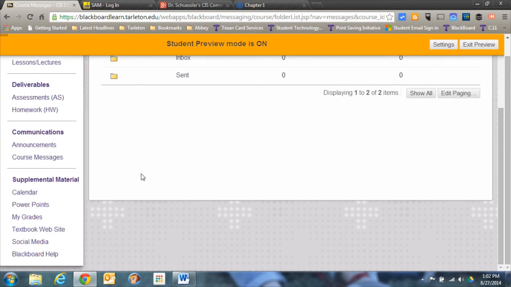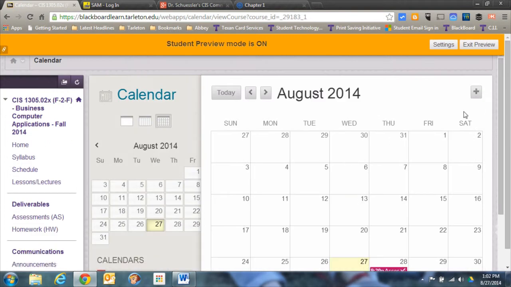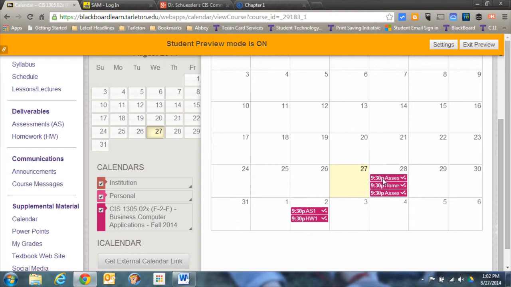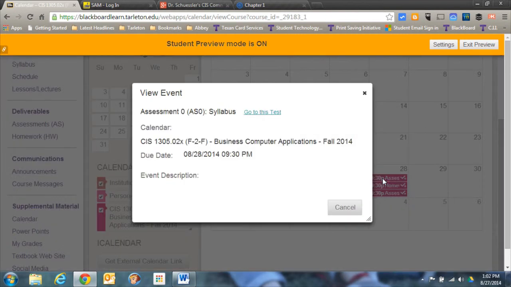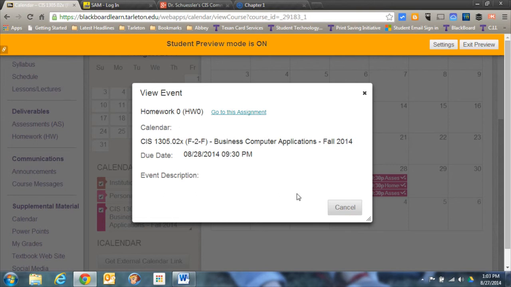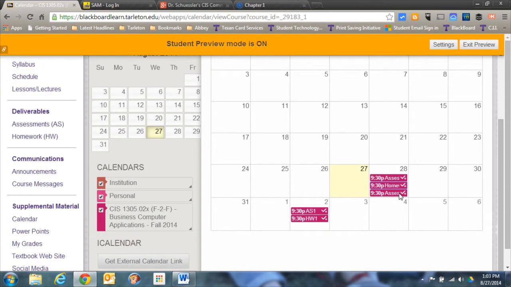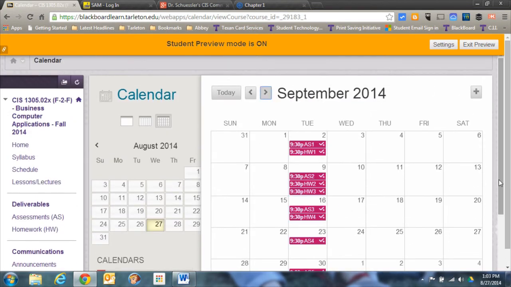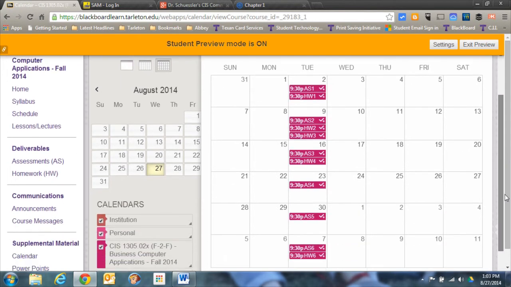Other items that are down here, something I did not have enabled yesterday but I do now, is the calendar. And you can use that to kind of keep track of what's due when. So for example, tomorrow we've got 3 things that are due. Very first one is the syllabus quiz, the assessment 0, AS 0, the syllabus. We've also got HW0 due. So it should be a nice graphical way to show you what you've got due and when, and help you keep track of those various days.